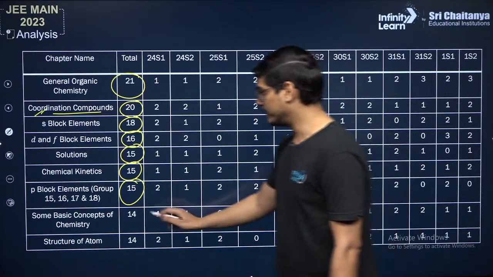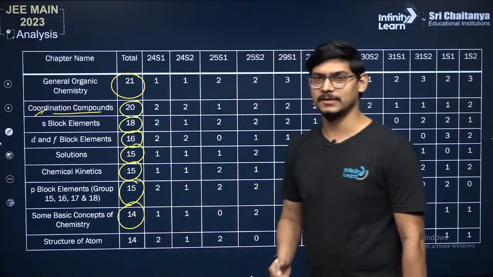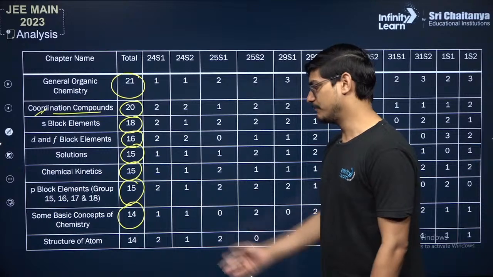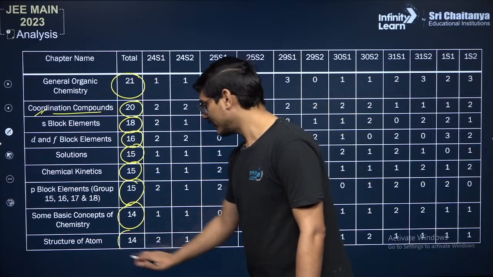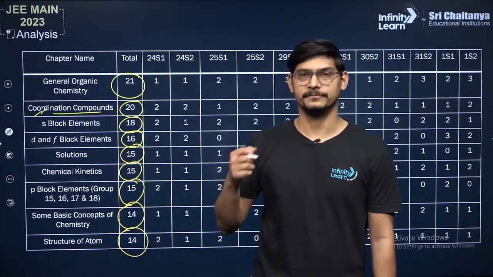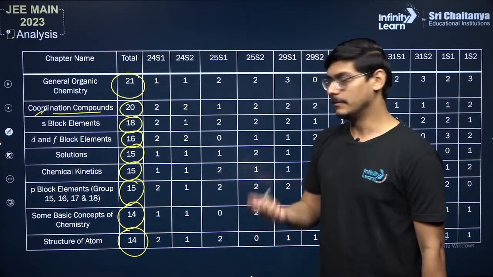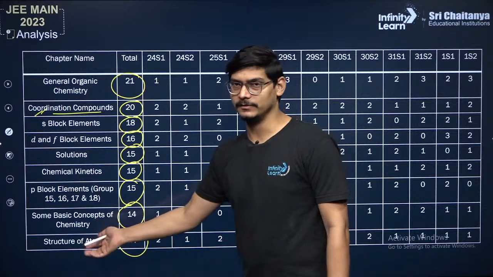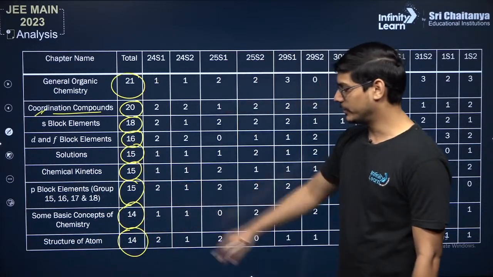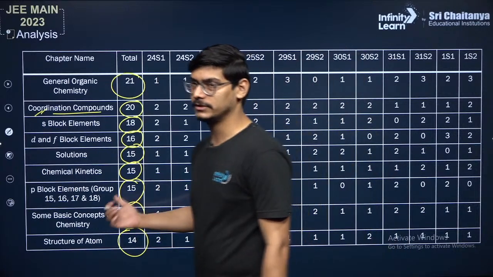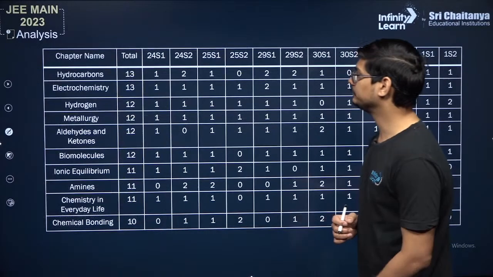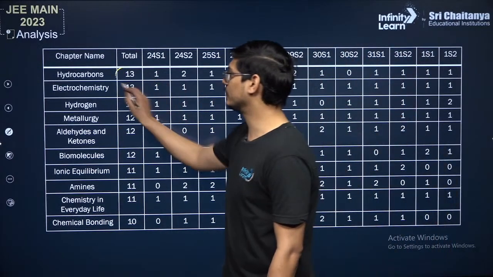Some basic concepts of chemistry, 14 questions, like concentration terms, stoichiometry, empirical formula, average atomic mass, like that. Structure of atom, again an important chapter, not only for chemistry but also for physics, because in modern physics you have structure of atom in a little more detail. So structure of atom, 14 questions were asked. I will also tell you what topics to cover from structure of atom. Just stay with us. Then from hydrocarbons, 13 questions.